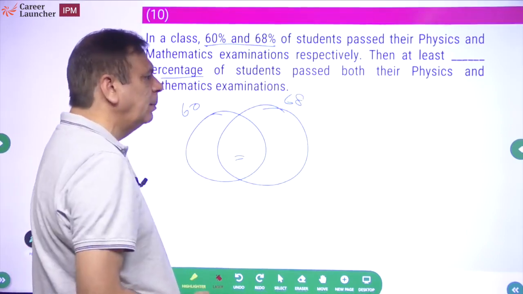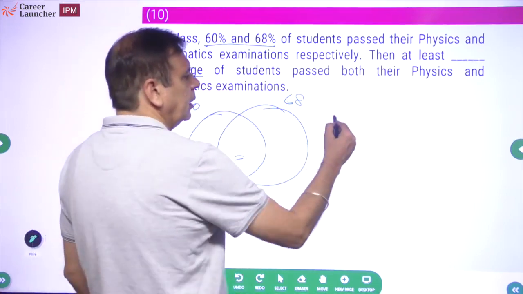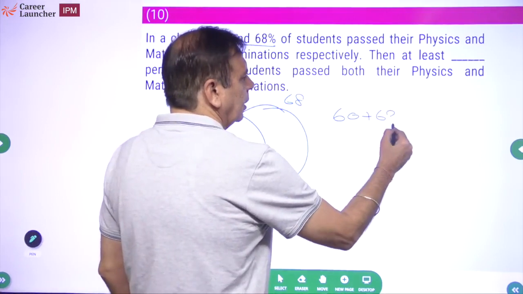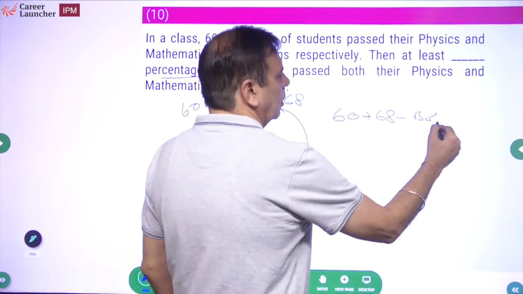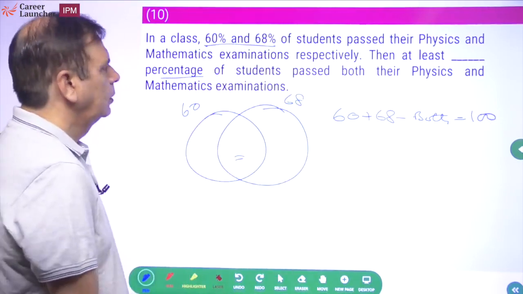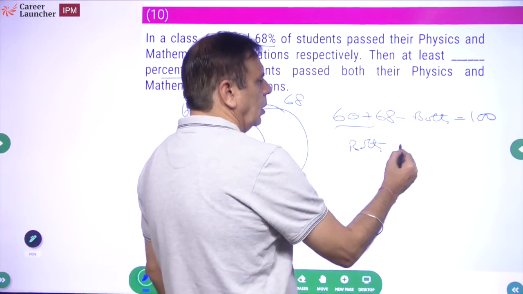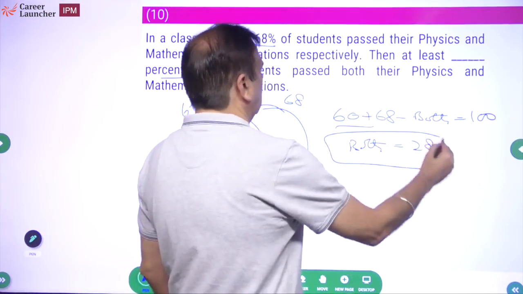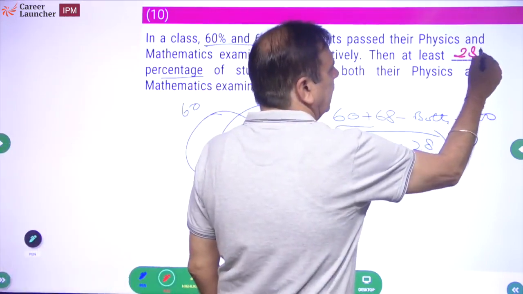When will this be the minimum? When every student is studying at least one subject. So what is it? 60 plus 68 minus both should be equal to total, right? So 128 minus 100, so both should be 28. So the question was, what is the minimum? The minimum is going to be 28%.